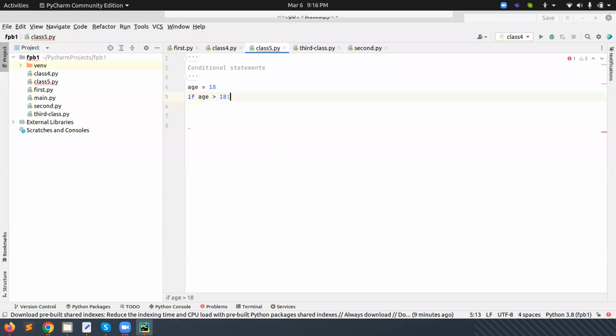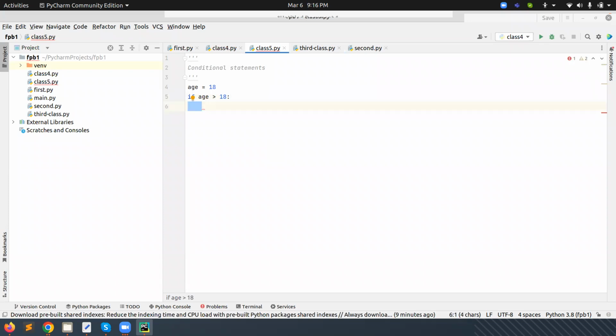After giving the colon, when you press enter, it will automatically give you one tab space. For example, if I remove this, what will happen? It will throw an error in Python, because when we are defining the body of a conditional statement, loop, function, or class, we need to press one tab space. This is one tab space.